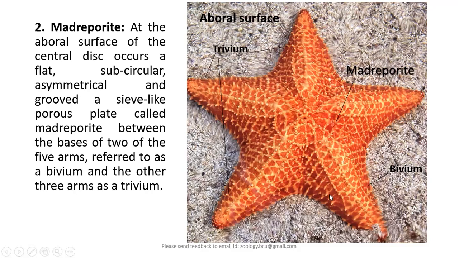So at the base of 2 of the arms, there will be a sieve-like plate that is referred as madreporite, and because of which these 2 arms are called bivium, and the madreporite is interradial in position. The other 3 arms which are away from the madreporite form trivium.